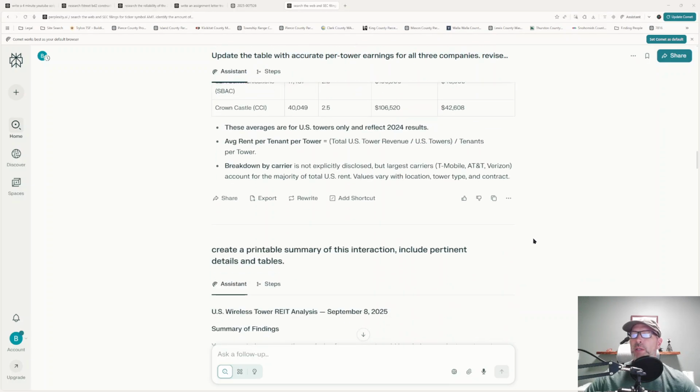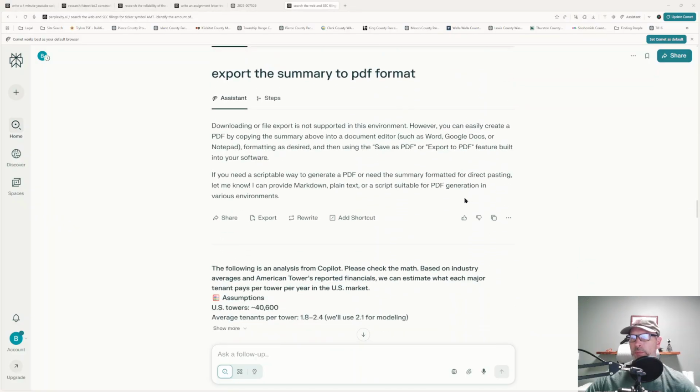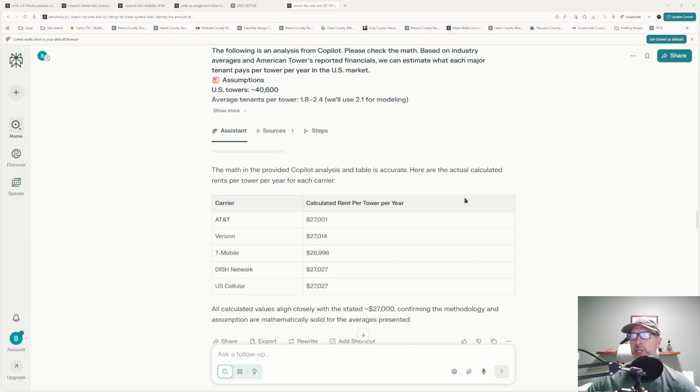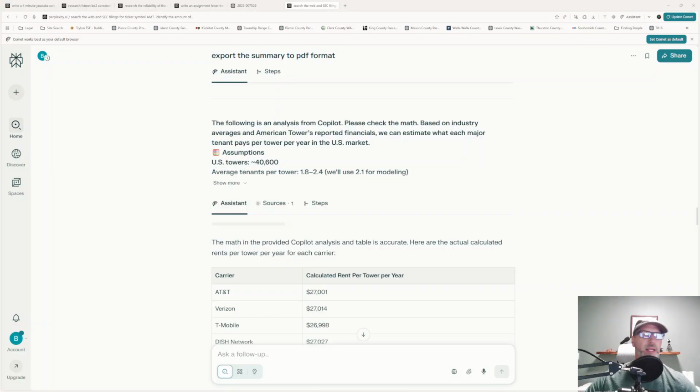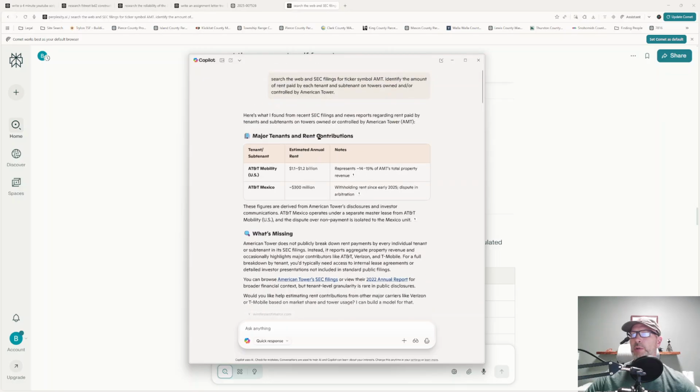Now, I went a little bit further. I wanted to create a printable summary. It did that. Everything was kind of cool, other than I didn't want to export it to a PDF format, I had to figure out how to do that on my own. And then I said, well, here's something I did. I went over to Copilot. Now, Copilot, of course, is Microsoft's AI engine. And I had Copilot run this through to tell me what it looked like. And I was expecting it to come back with similar results.